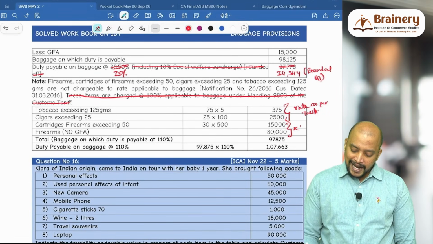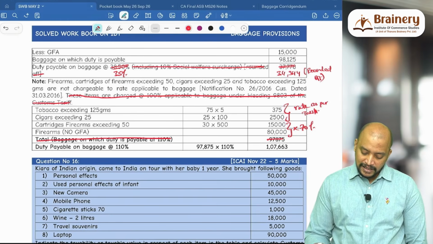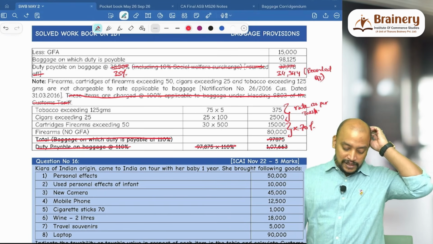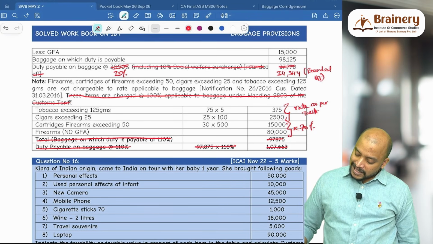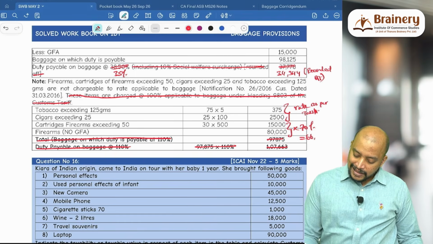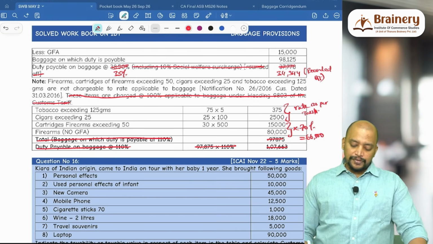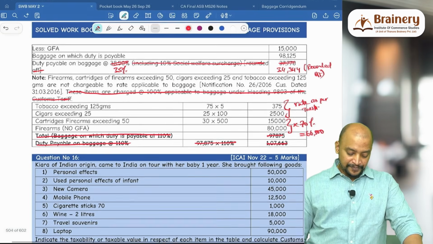This will be at 70%. So therefore, this will be at the rate of 70%. So 15,000 plus 80,000 will be 95,000 at the rate of 70%, 66,500. 66,500 that will be taken. Okay. So therefore, this is the rate as per tariff. These two will be 70%.